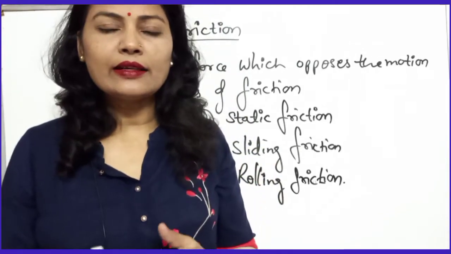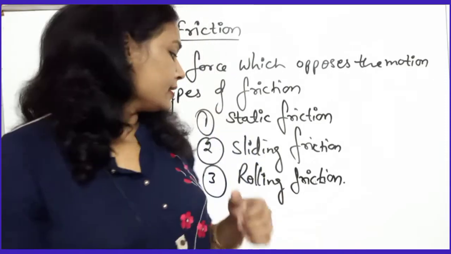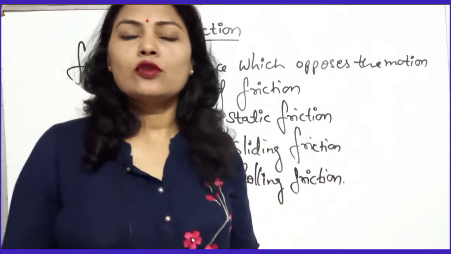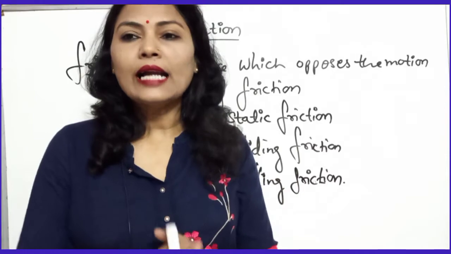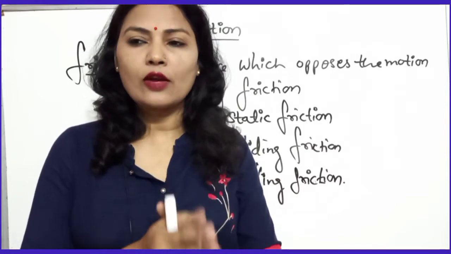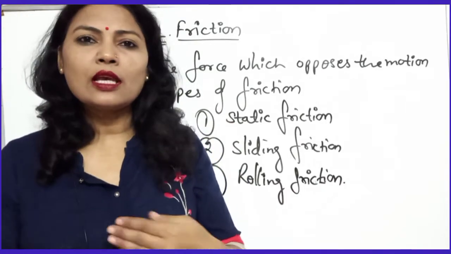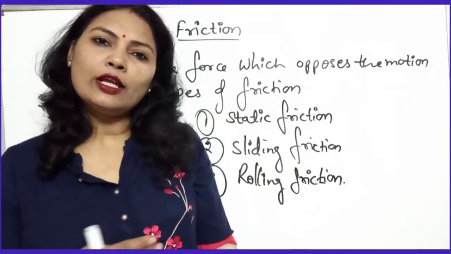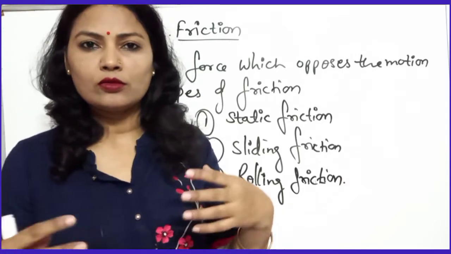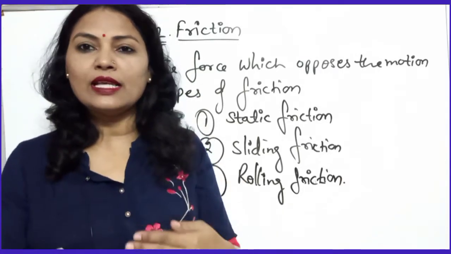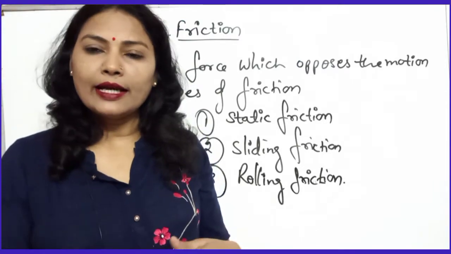So we can say that is sliding friction. Okay, and the third one is rolling friction. Rolling friction is the force of friction that exists between two surfaces when a body rolls over another body. If the body is rolling over another body, then rolling friction is taking place. If one body is sliding on another body, then it will be sliding friction.